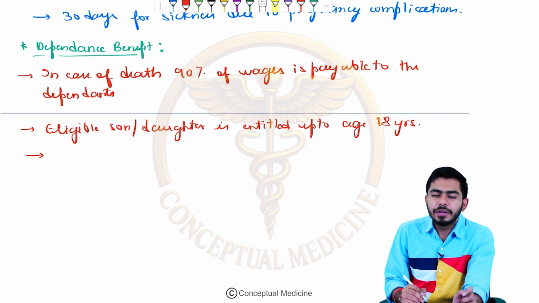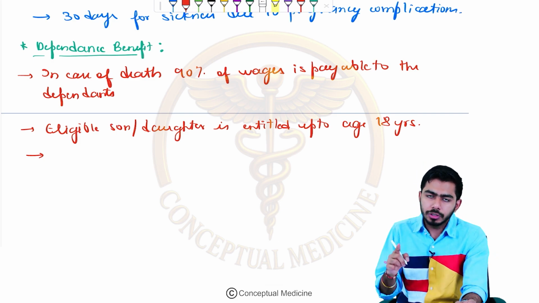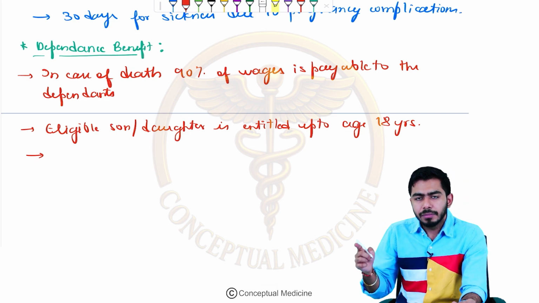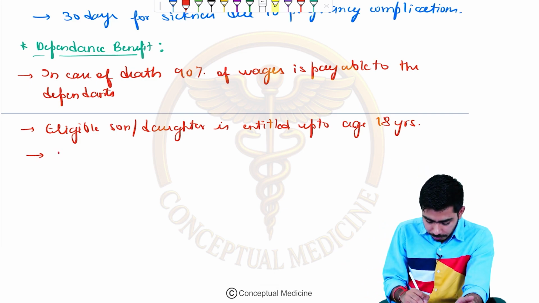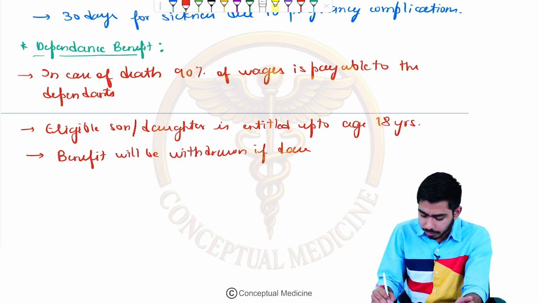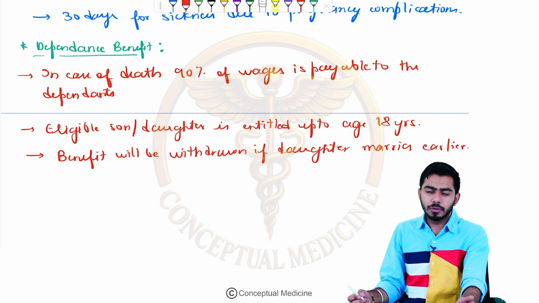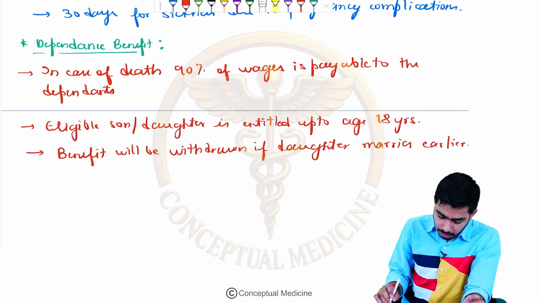And this benefit will be withdrawn if the daughter of that person gets married earlier. Because obviously we don't promote that. If the daughter marries earlier, then this benefit will be withdrawn completely. Okay, so these salient features we should be remembering.